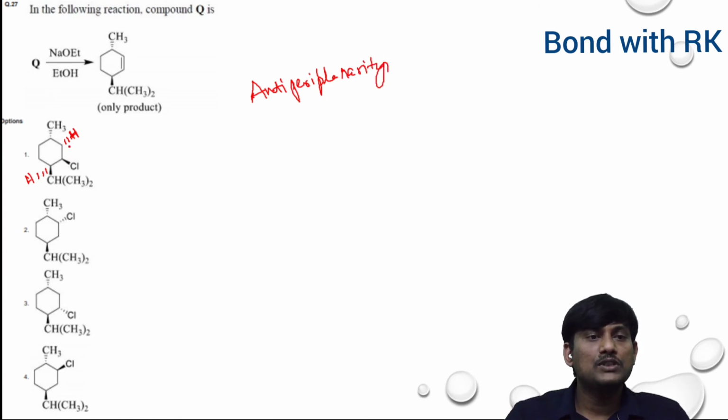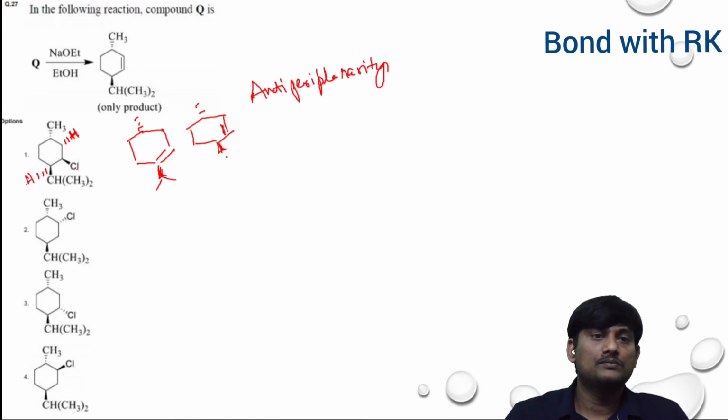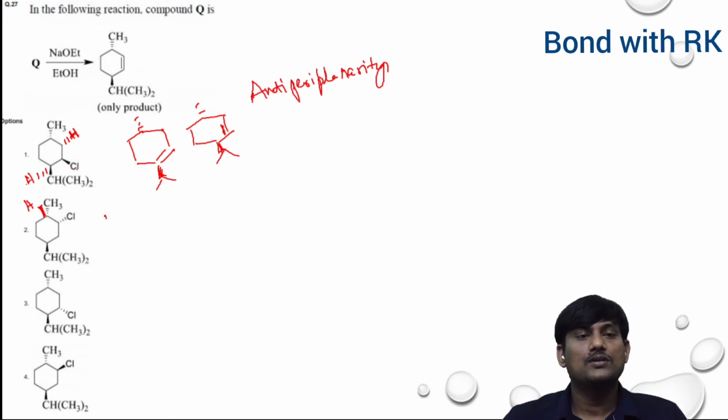So here there is a possibility of elimination of this hydrogen and chlorine, this hydrogen and this chlorine. So you will get two products here. This double bond, and also there is a possibility of this double bond. Suppose if you take this one, here above the plane there is a hydrogen. Here you have two hydrogens, one is above, one is below. In this case also you will get a double bond here. Along with this product you will get a double bond here. So this one cannot form only this product, this one also cannot form.